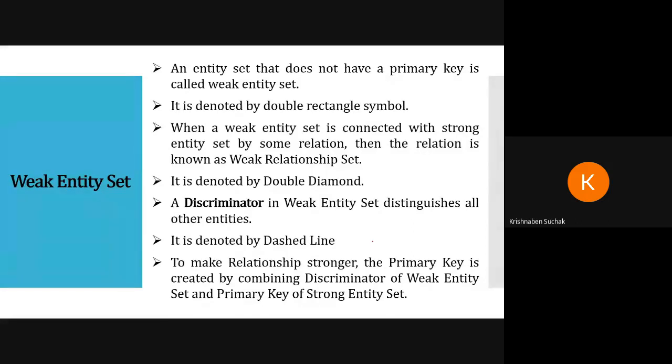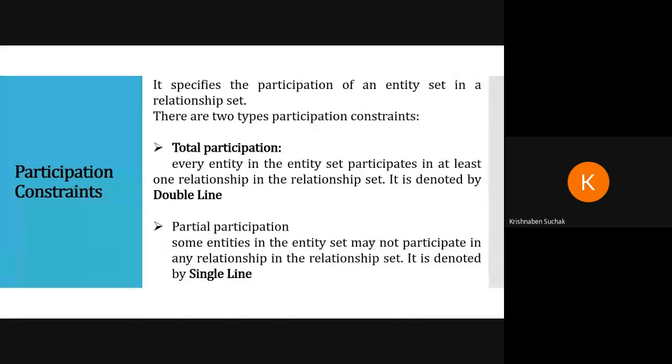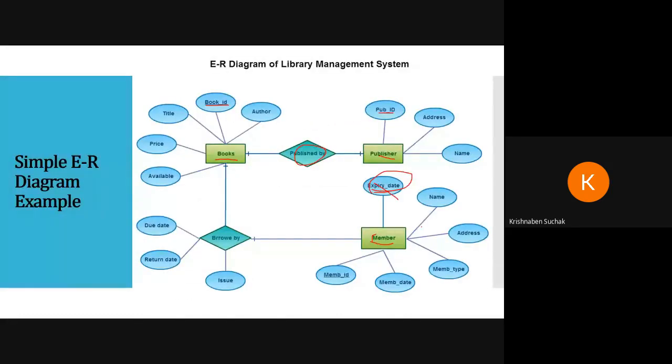To make relationship stronger, the primary key is created by combining discriminator of weak entity and primary key of strong entity. That means, let's say here member is not having any primary key, but books is having one primary key. Okay, so here let us say expiry date is one discriminator. Okay, so how will this thing be connected?